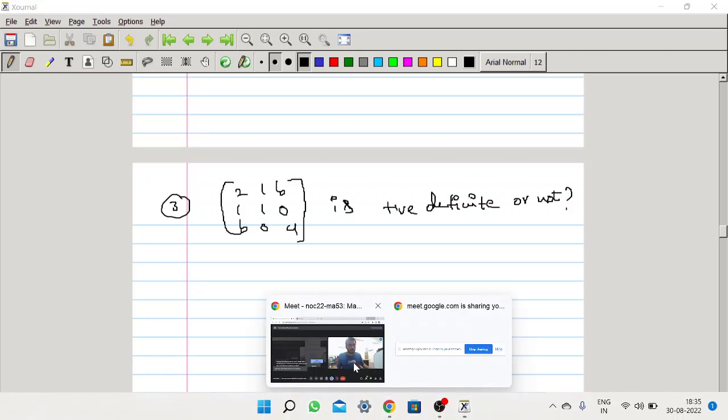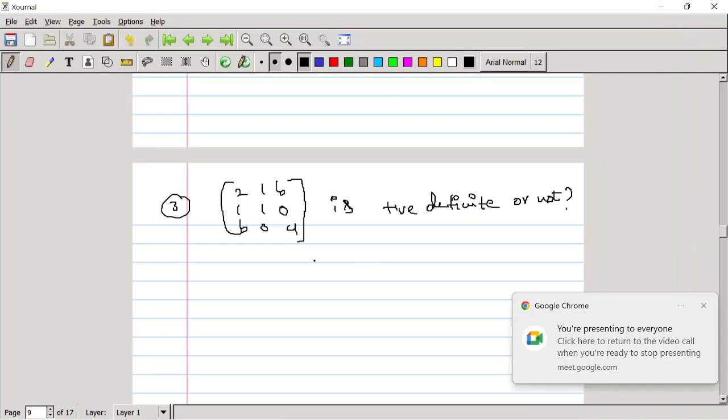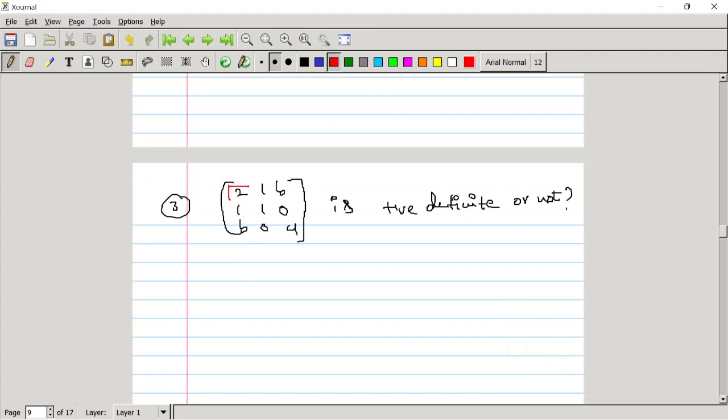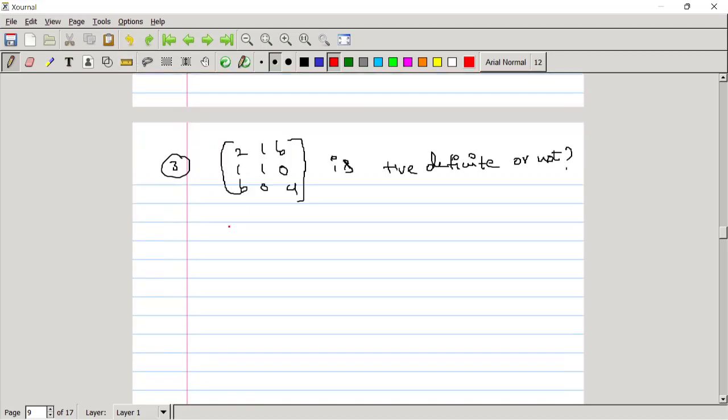Principal minors are obtained by omitting some rows and columns. We will check three principal minors: the first element, then the determinant of the 2 cross 2 matrix, and then the determinant of the total matrix. This is an if and only if condition. If A is positive definite, those three values have to be positive, and if those three are positive, then A is positive definite.